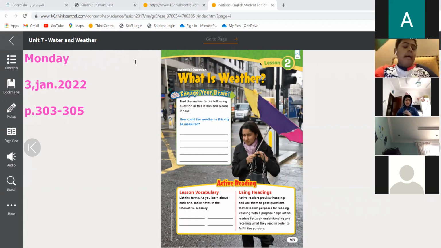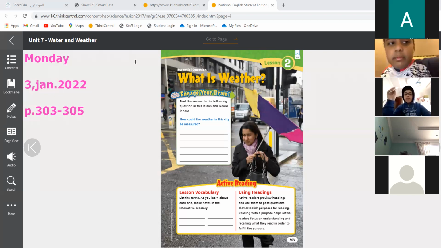What are you measuring? When you go out, what are you measuring around you? Wind. Excellent. You can measure it with the measuring tool. So we are measuring the wind around us, or we can say we are measuring the air around us. You need to know how the air around you is.